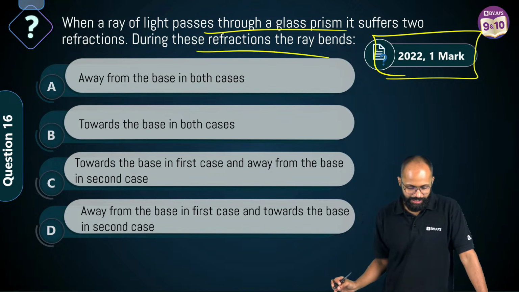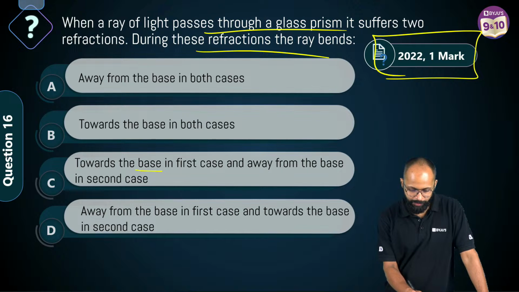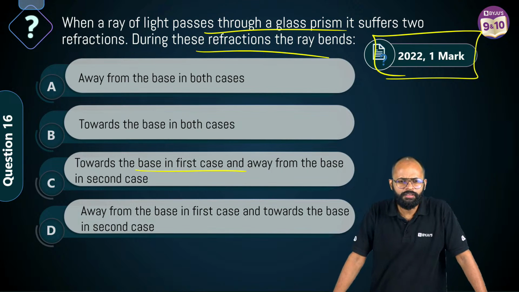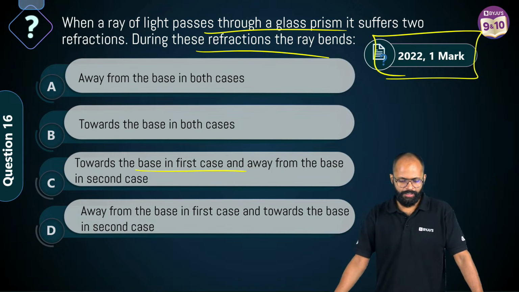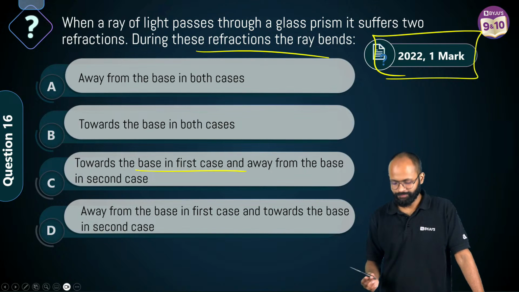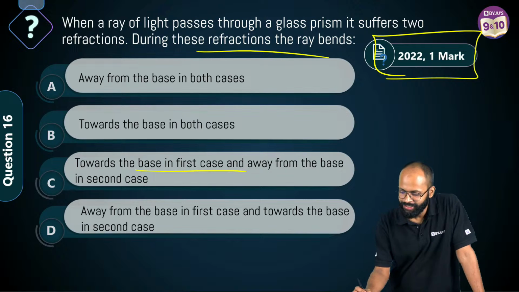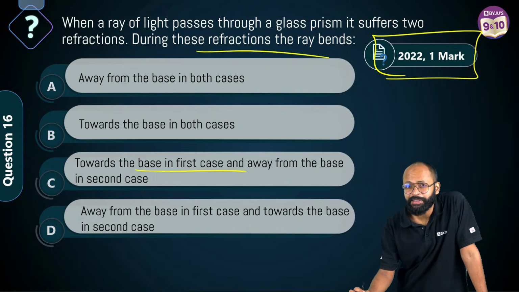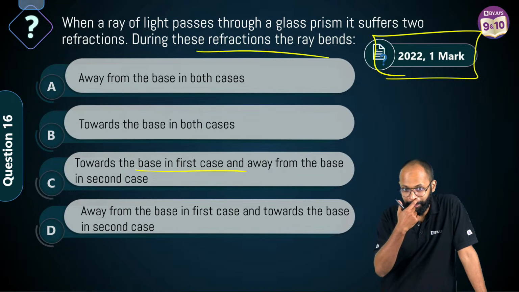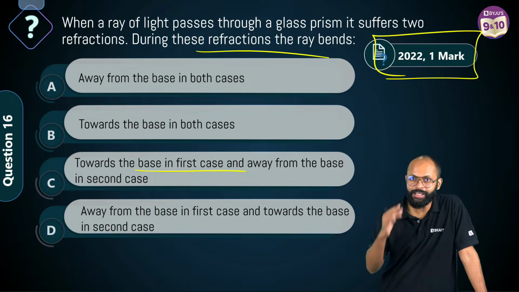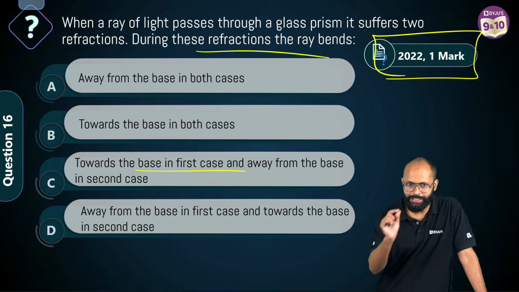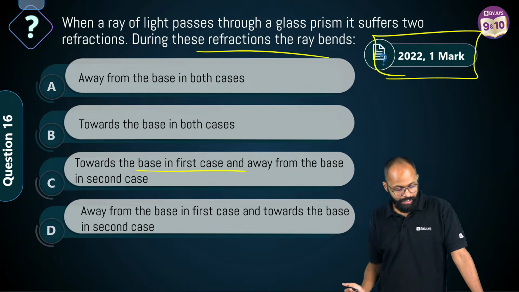Nice. Very good. During these refractions, the light ray bends towards the base. See? Listen. What is in the question? Prism. It is not a glass slab, it is a prism. Also, airplanes are not outside the atmosphere, but their refraction is less. C is the right answer.